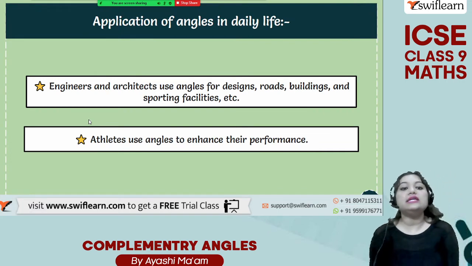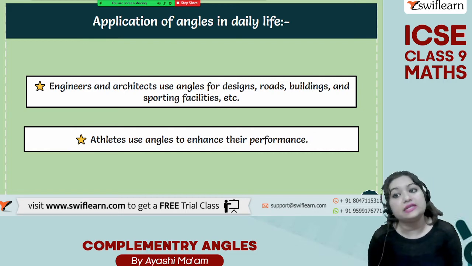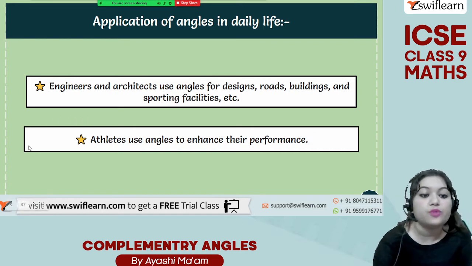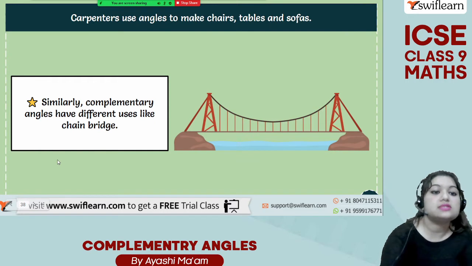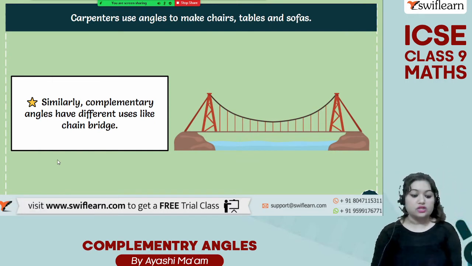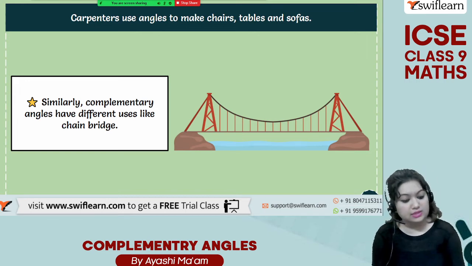Application of angles in daily life. Engineers and architects use angles for designs, roads, buildings, and sporting facilities, etc. Athletes also use angles to enhance their performance. Yeah. So these are the real life examples where angles are used. Carpenters use angles to make chairs, tables, and sofas. Wow.